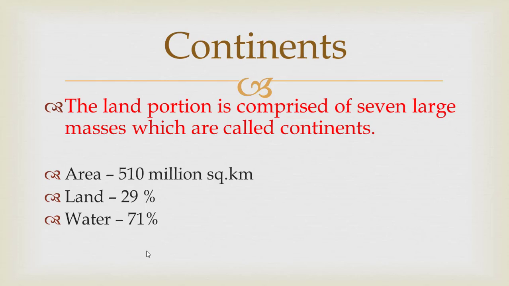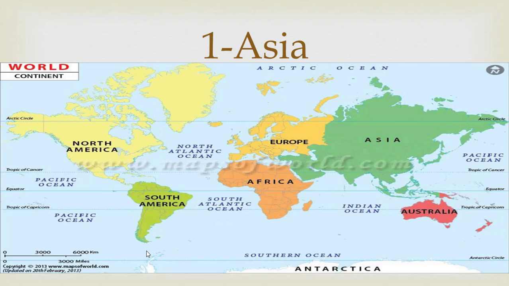The area comprised by the continents is 510 million square kilometers. The land comprises 29%, while water comprises 71%. So this 71% is basically oceans. We will discuss it later in detail. There are 7 continents.